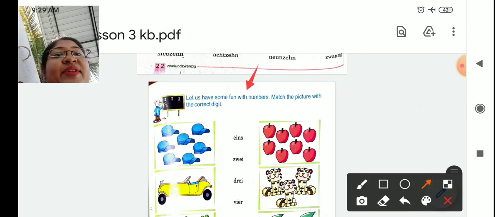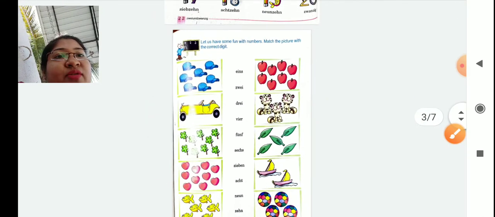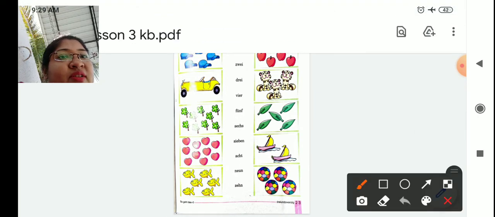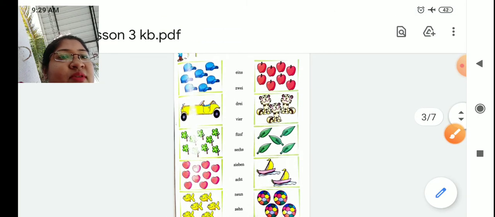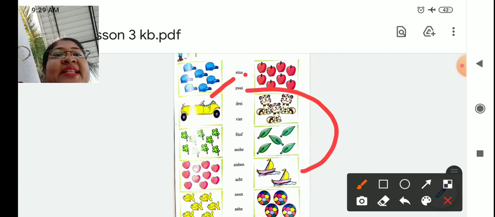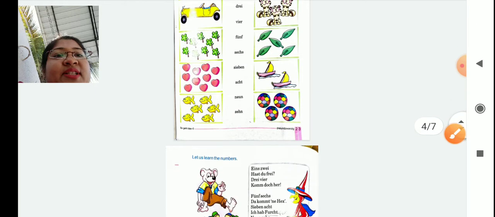Let's have some fun with the numbers. Match the picture with the correct digit. So let's match. Yes. Now eins. One car. So eins. Now zwei. Zwei Schiffe. Just match it like this with the photo. Count the pictures and match it. Okay. You can do this easily, students.